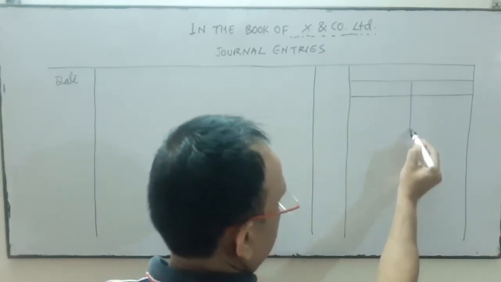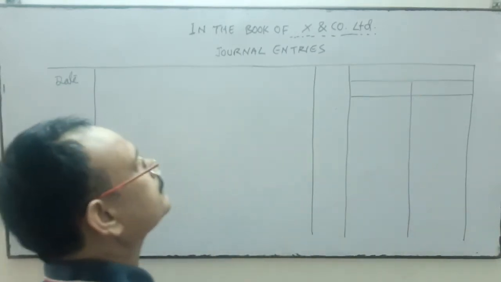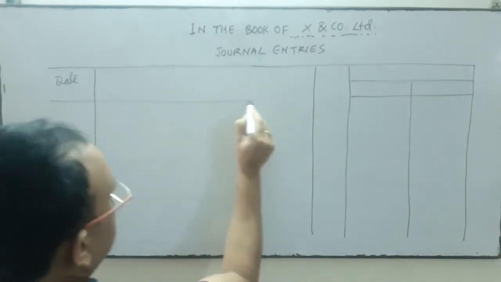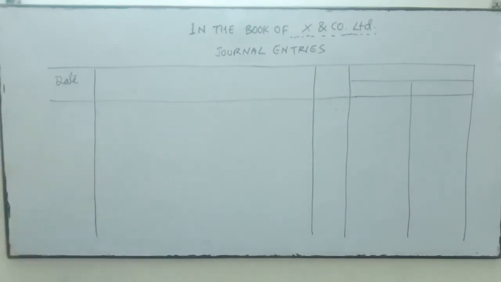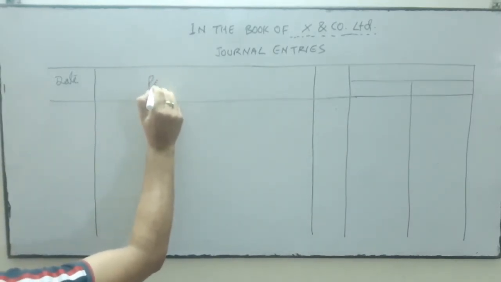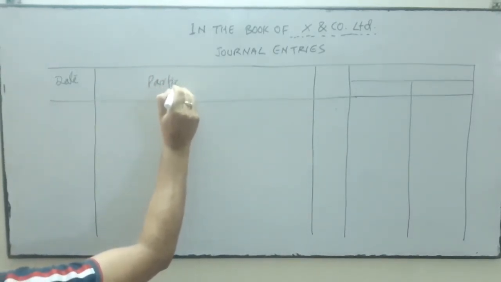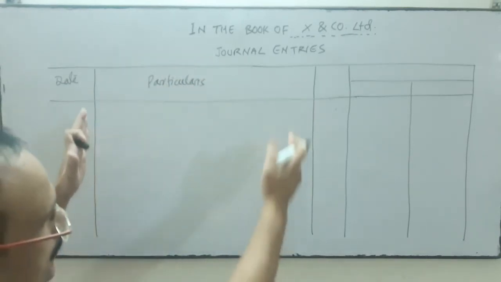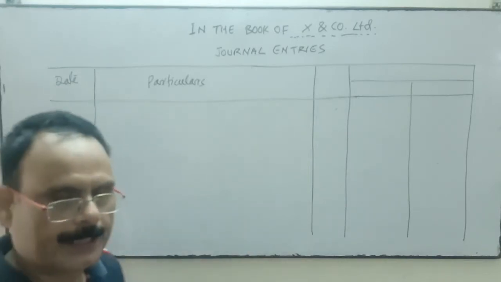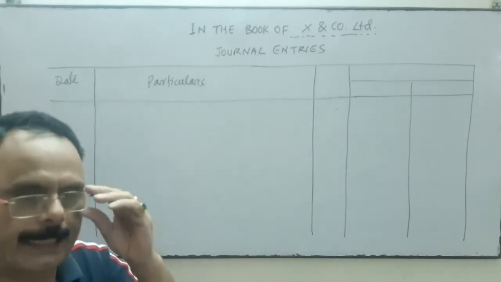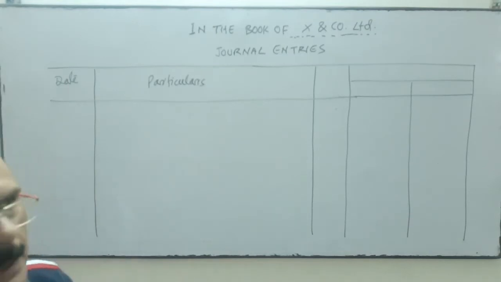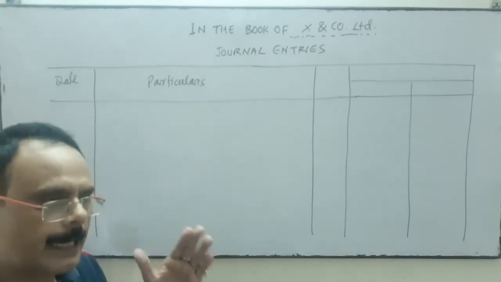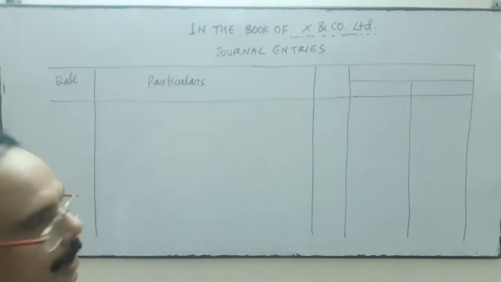One is for debit, another is for credit. So the format is this: date, particulars. All the detailed information we will write in this space: whose account will be debited and whose account will be credited, and by how much amount.